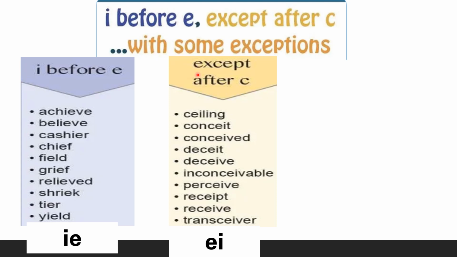See the next column. Except after C. We are going to use E, I. Look at all the words. You have E, I, E, I, E, I. But before that you have C. Okay. Now, let's read these words aloud along with me.